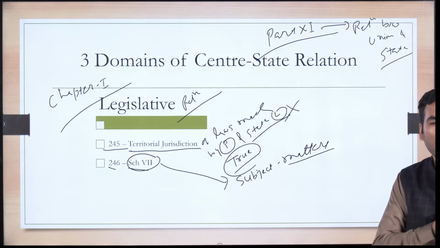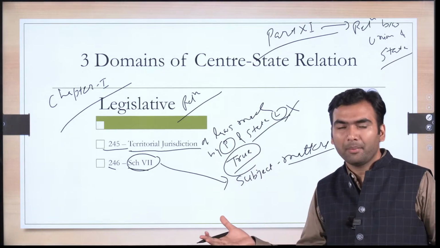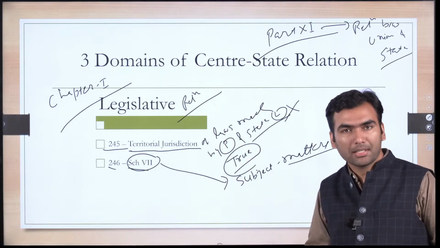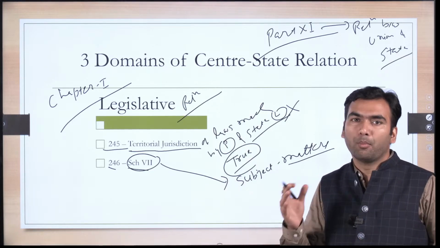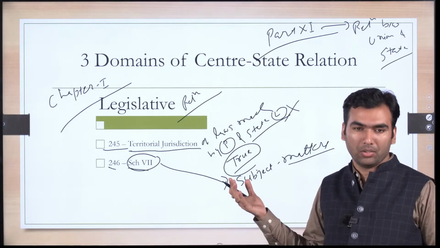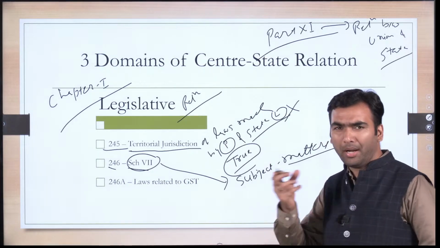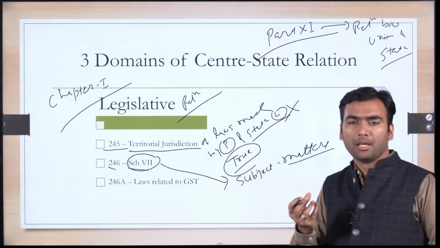You must be knowing, I am just repeating it quickly. On the union list, union government, rather parliament, can make law. On the state list, a state legislature can make law. On the concurrent list, both a state legislature as well as union government can make laws. I am sure you must be knowing it, the three lists which are there in Schedule 7. If you have certain doubts, you may ask it.